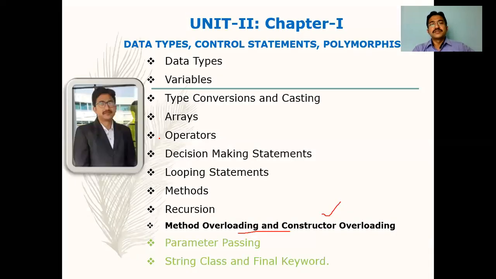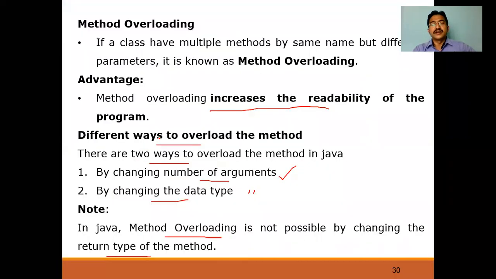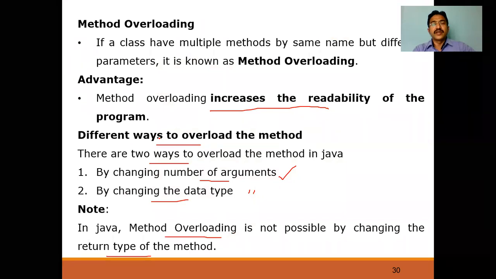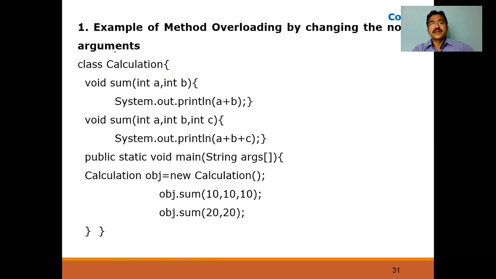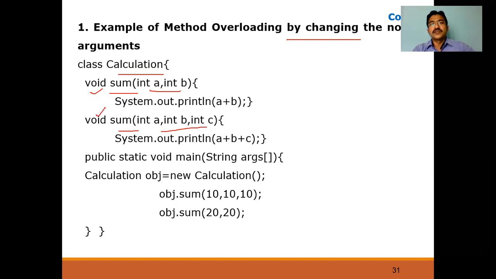Now see the examples. We'll talk about each and every one to understand each way. We will go first with changing the number of arguments. The first example is method overloading by changing the number of arguments. Here I'm creating a class called Calculation. I am creating two methods with the same name, sum, and here also sum. One has 2 parameters and the other has 3 parameters. The return type of both is void. Both have the same method name. What is the difference? This one consists of 2 parameters, and this one consists of 3 parameters.